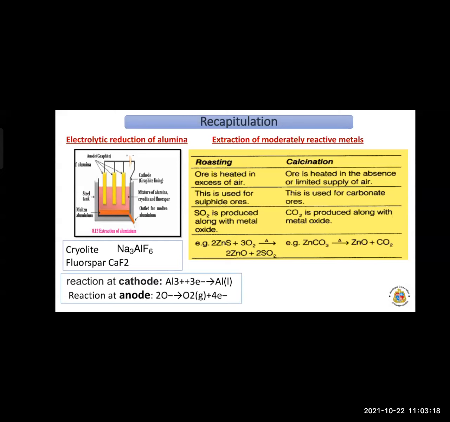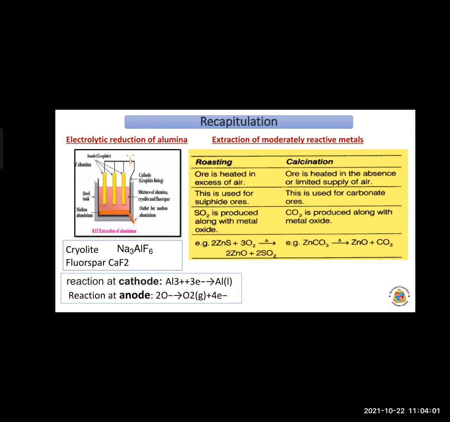Okay, now next is extraction of moderately reactive metals. It has two processes: first is roasting and the second is the calcination method. We know the reactivity series, the middle metals, iron, zinc, lead and copper, are the moderately reactive metals, and these also react and form sulfide and carbonate ores. We can obtain the zinc metal or the copper metal in purified form by the roasting and the calcination methods.